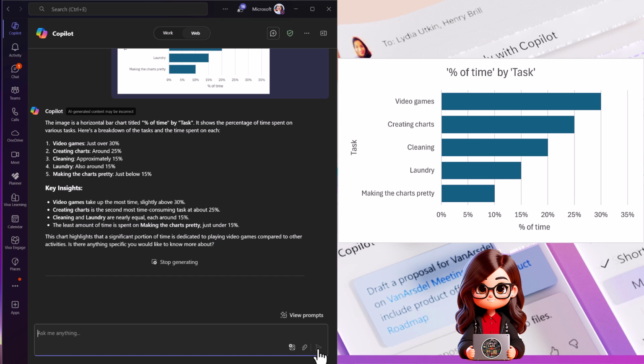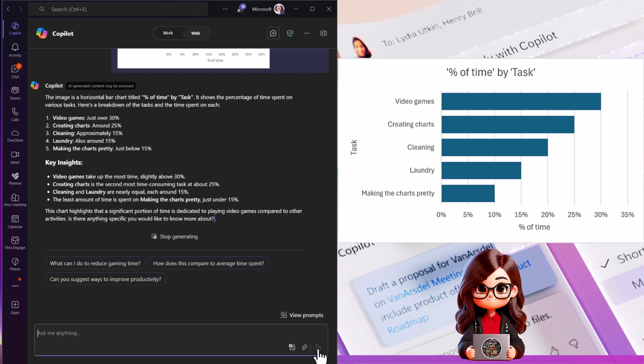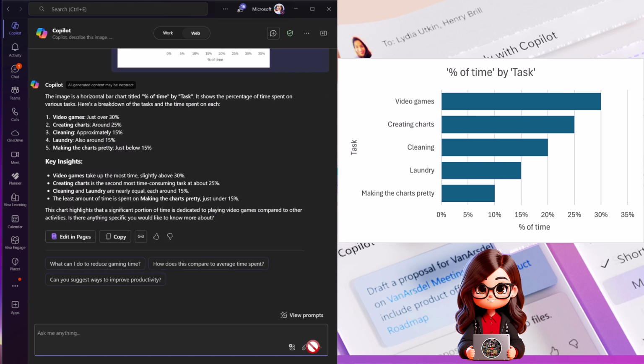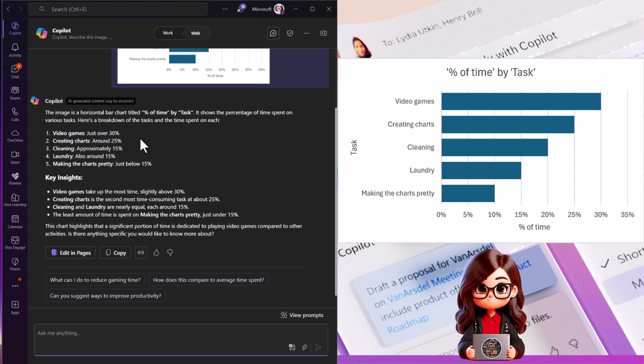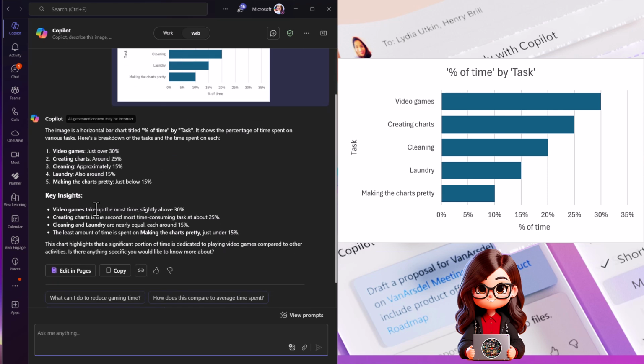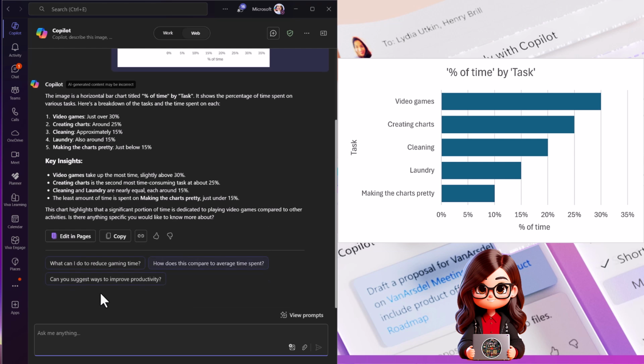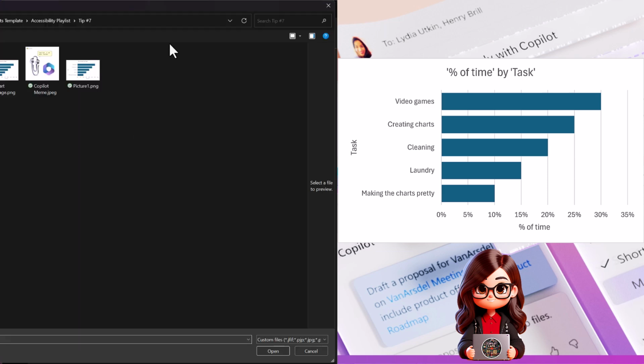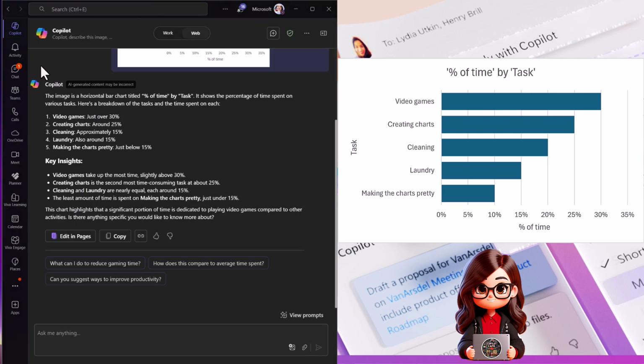Straight away, it's coming back with information on how it's broken down, what it sees. So it's told me that video games, creating charts, cleaning laundry, making charts pretty are key tasks and how much percentage of time is spent on those tasks. And then it gives me a bit more insight into those charts.